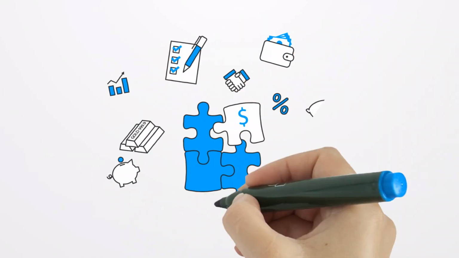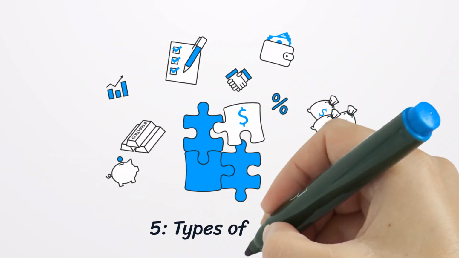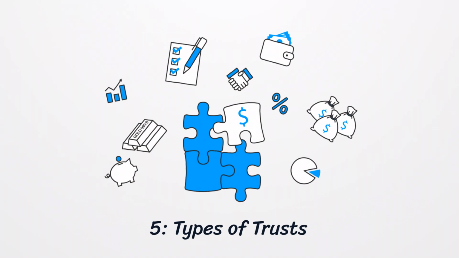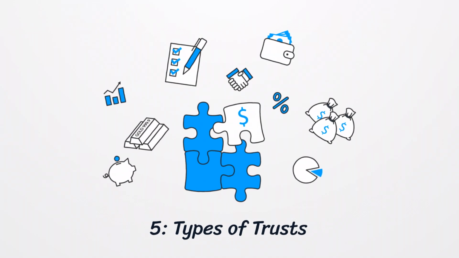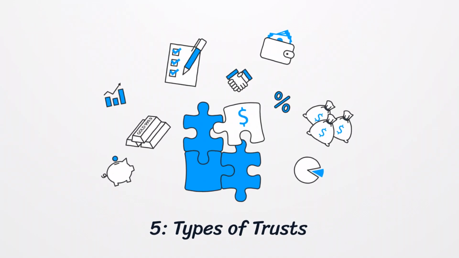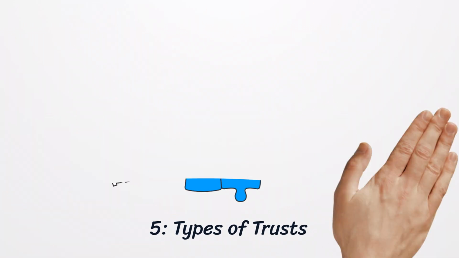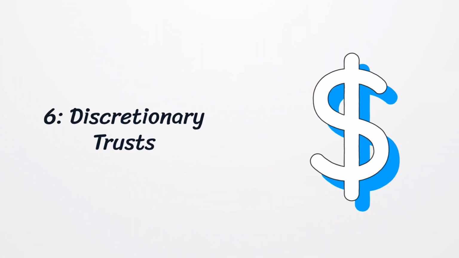Common types include discretionary or family trusts, unit trusts, and fixed trusts. Each has different rules regarding how income and assets are distributed to beneficiaries. In a discretionary trust, the trustee has the discretion to decide how much income or assets each beneficiary receives, offering flexibility for tax planning and asset distribution.